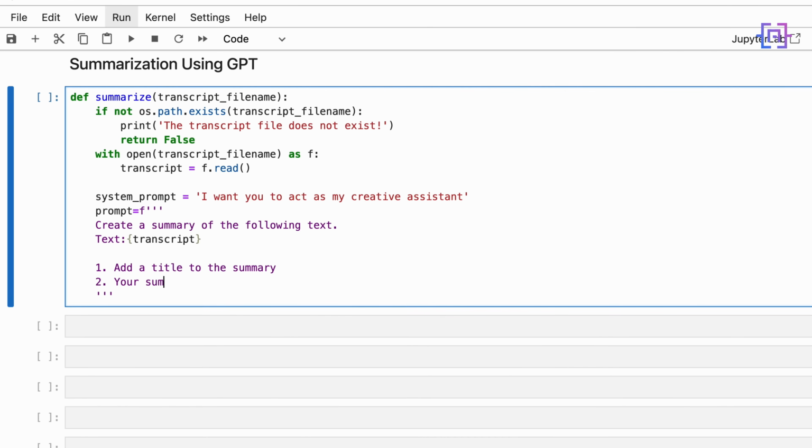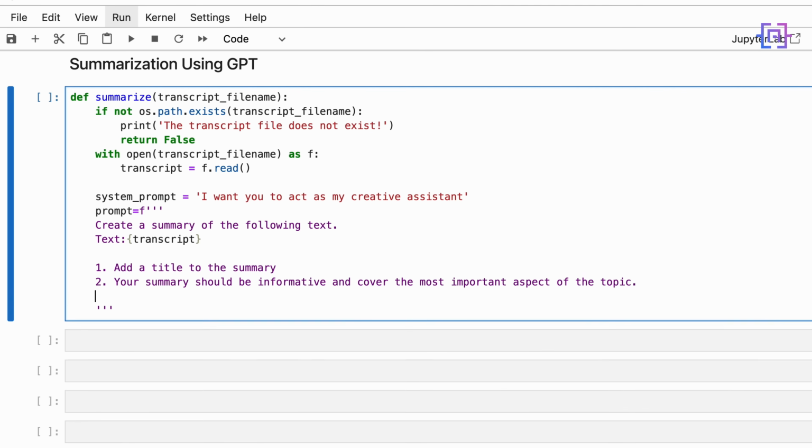Your summary should be informative and cover the most important aspects of the topic. Start your summary with an introduction paragraph that overviews the topic.